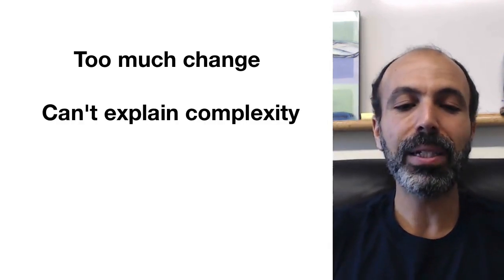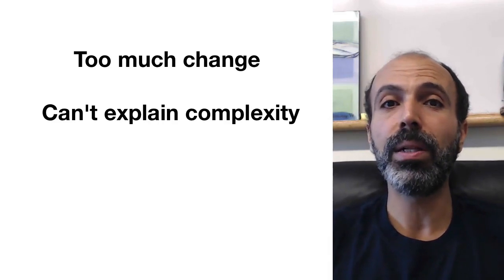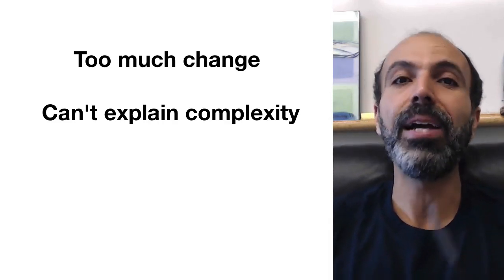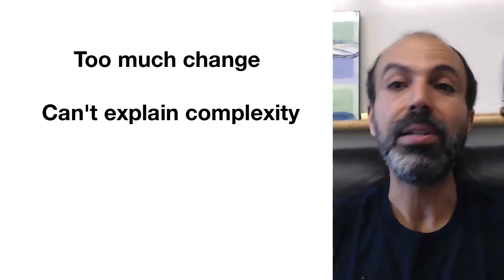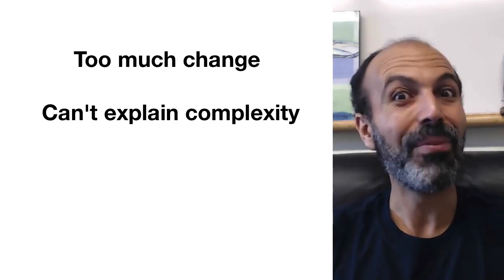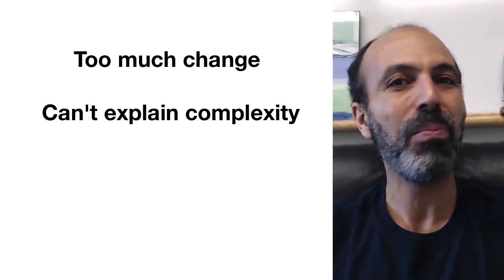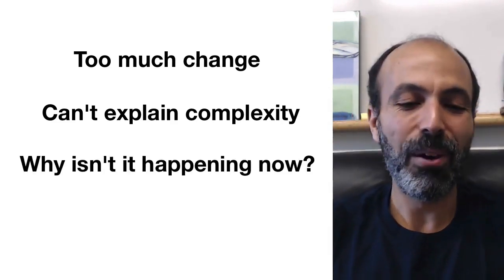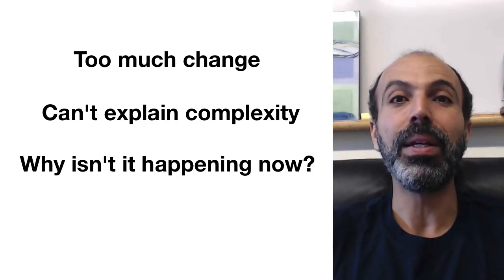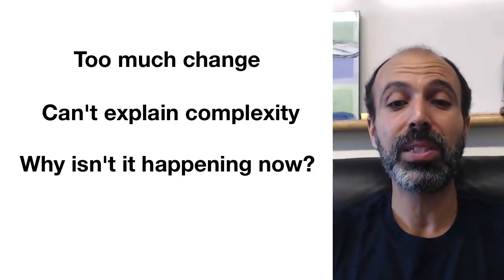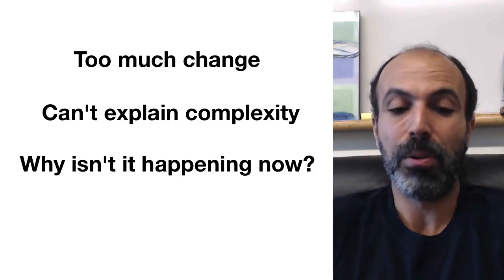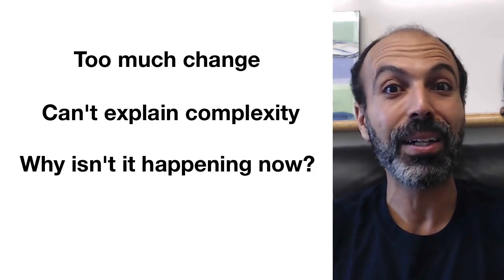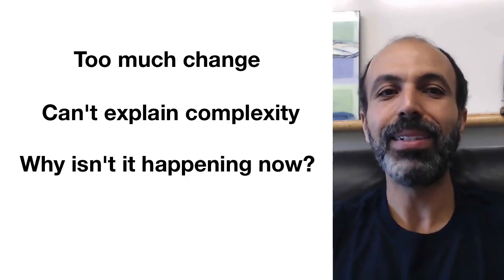You can't explain the complexity we see. So one example you frequently hear is that of the eye. The eye is too complex, and half an eye doesn't work. Well, it's true, half an eye doesn't work, but that's not how evolution would have made the eye. It wouldn't have made one half and then the other half. One that's come up is, why isn't it still happening? So Republican strategist Christine O'Donnell here in the United States said, why aren't monkeys still evolving into humans? We don't see these half human, half monkeys out there, obviously. Yeah, we'll come back to that.